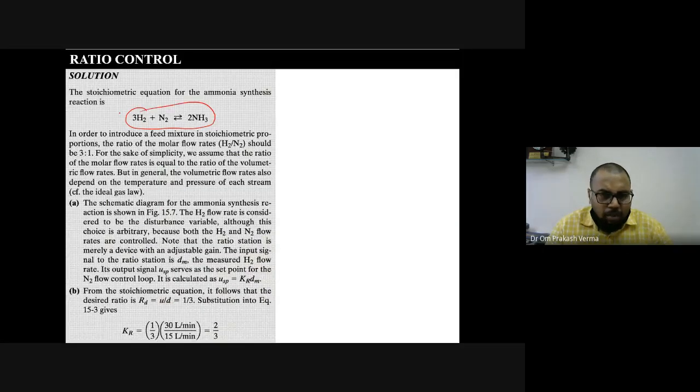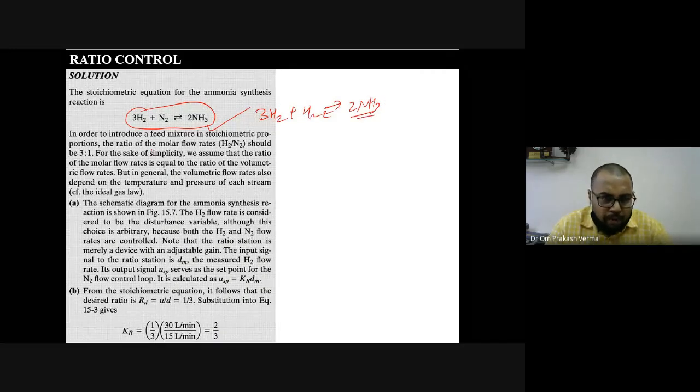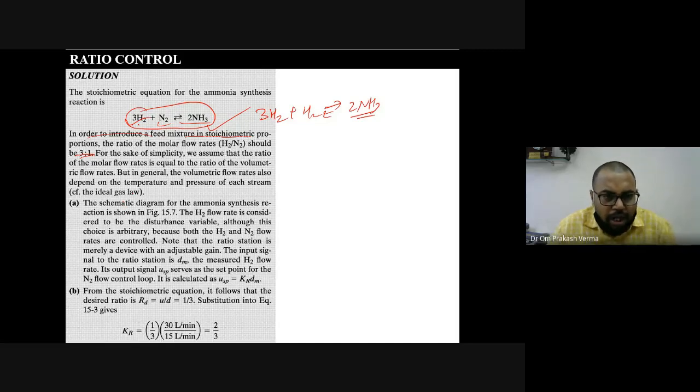We know how the ammonia is prepared. The reaction is represented as 3H2 plus N2 gives 2NH3, that is, 2 moles of ammonia will come. So, in order to introduce the feed mixture in stoichiometric proportion, the proportion is 3:1. 3 moles of hydrogen mixed with 1 mole of nitrogen will give 2 moles of ammonia. For the sake of simplicity, we assume that the ratio of the molar flow rates is equal to the ratio of the volumetric flow rates.